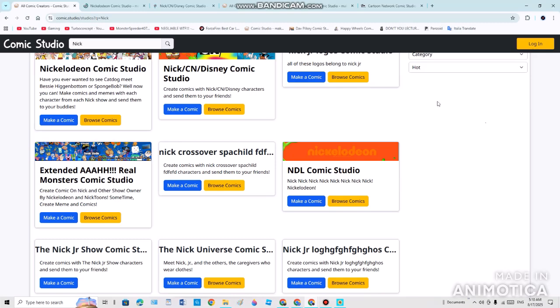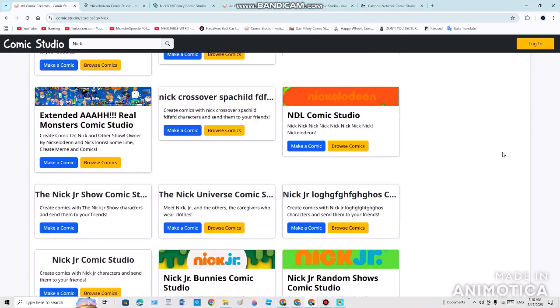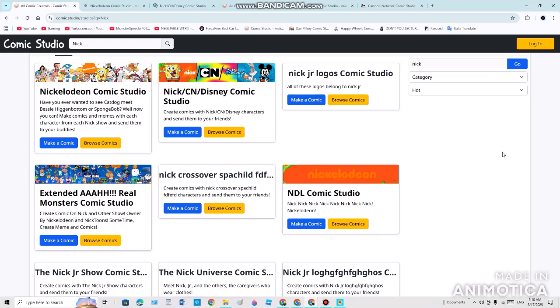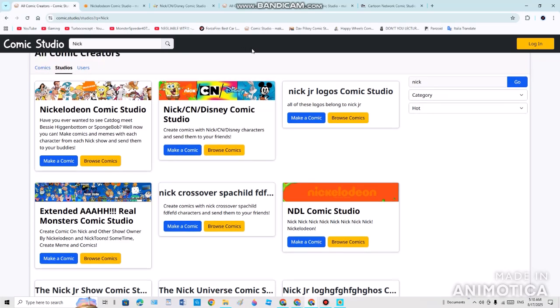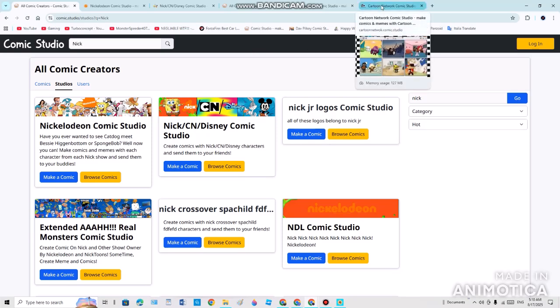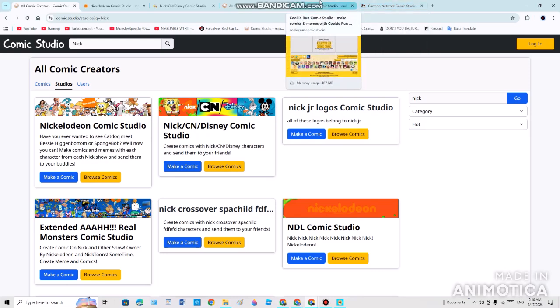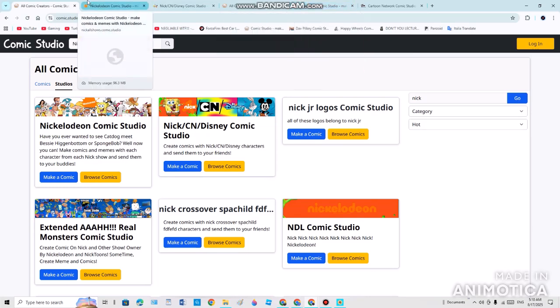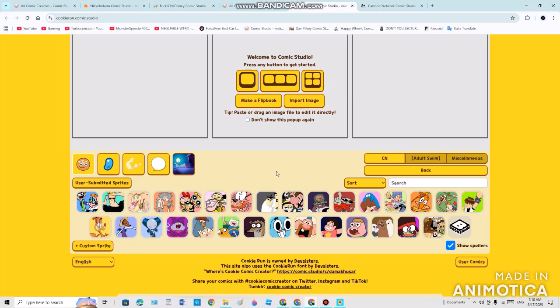The NDL Comic Studio means Nickelodeon. So over here, it could be the logo for some sort of thing. If we search Nick around this, this is everything that we're going to be trying to look around. As we already saw from the previous video, I just added Cookie Run characters. So without further ado, let's take a dive in and try to find out what it includes.